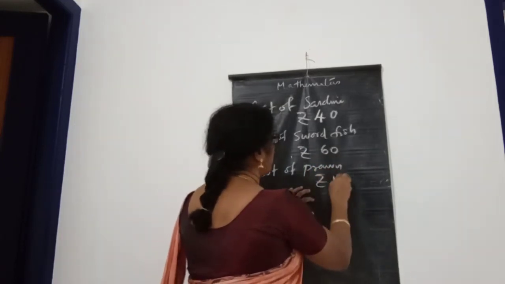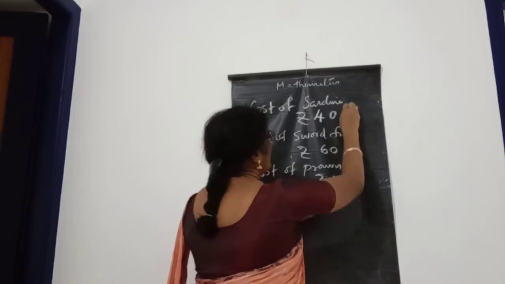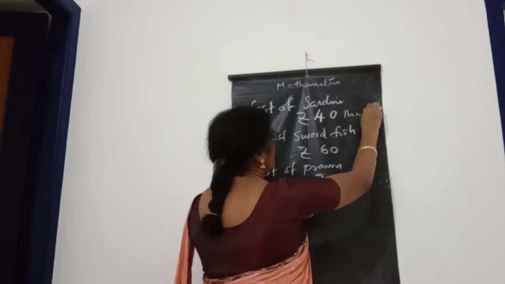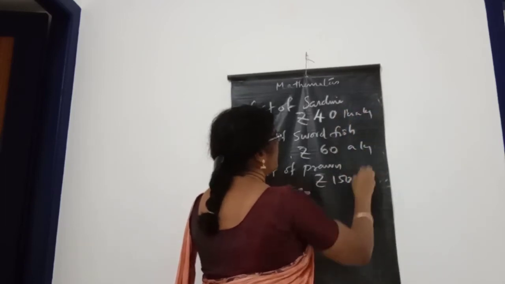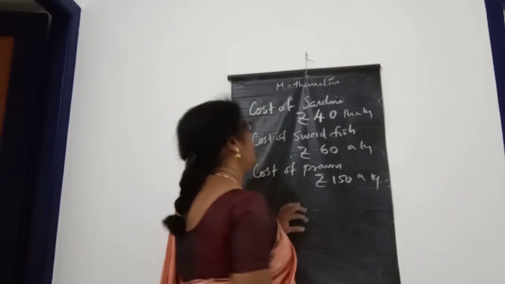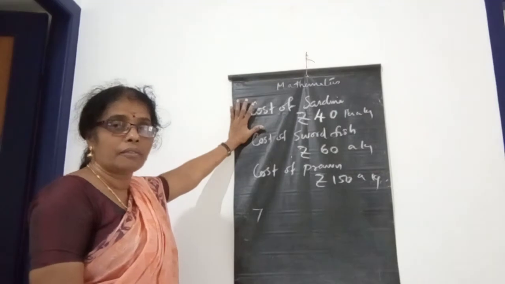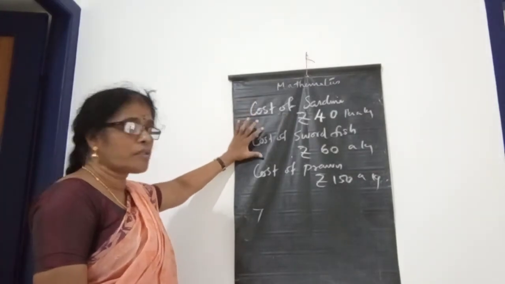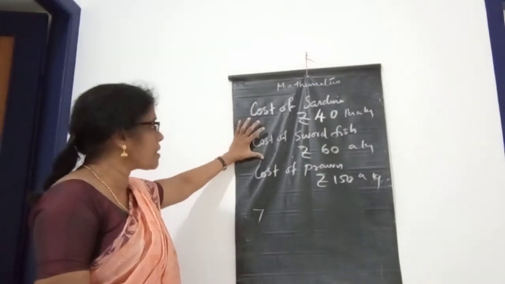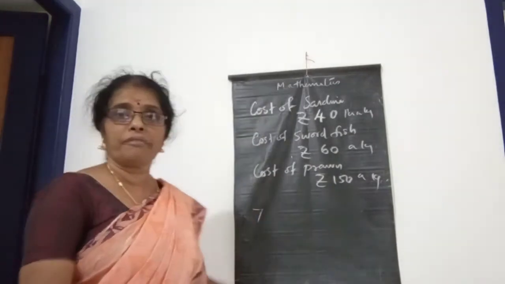Look at children, the cost of sardine is 40 rupees, the cost of swordfish is 60 rupees and the cost of prawn is 150 rupees.